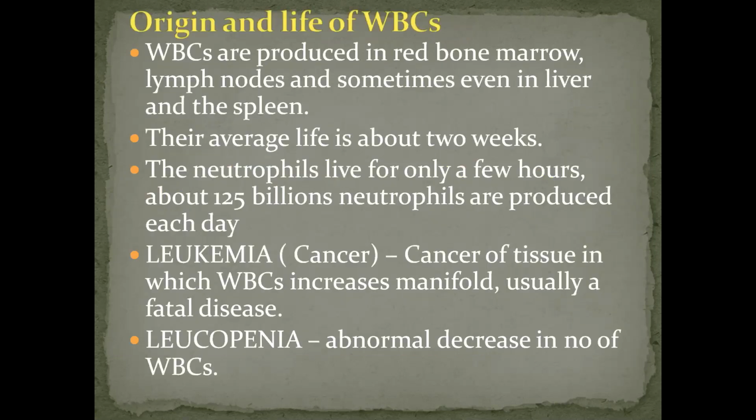Now, the same is the case with the origin and life of WBCs. We'll study that. They are produced in the red bone marrow, lymph nodes, and sometimes even in the liver and spleen. These are also lymphatic organs. Lymph, as I told you earlier, what is lymph? It is a clear, yellowish, slightly alkaline fluid. It contains WBCs, so sometimes it resembles plasma also, and a network of tissues.